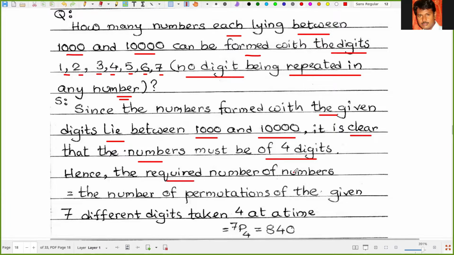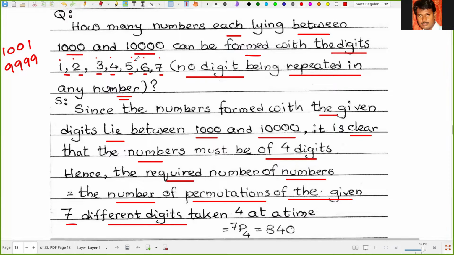Hence, the required number of numbers, that means the number of permutations of the given 7 different digits taken 4 at a time. Once again, lying between 1000 and 10,000, that means the number is starting from 1001 up to 9999. So that means all the numbers would be of 4 digits. Now there are total 7 digits, 1, 2, 3, 4, 5, 6, 7. So out of 7, we are choosing 4. So that means 7P4, or that is 840.